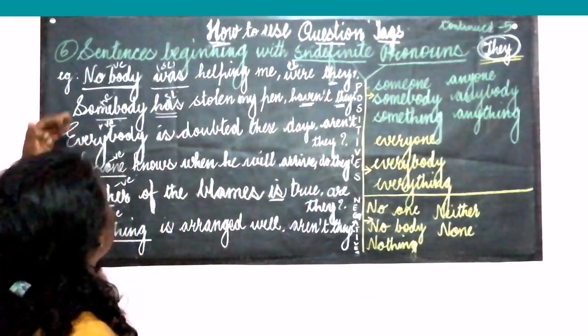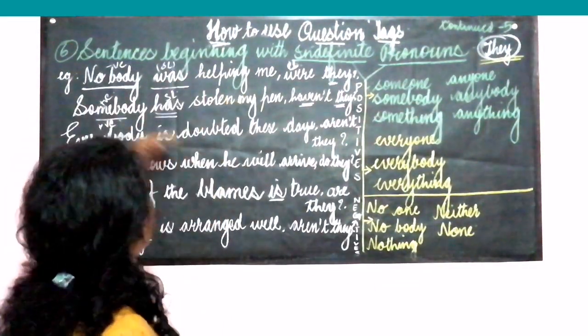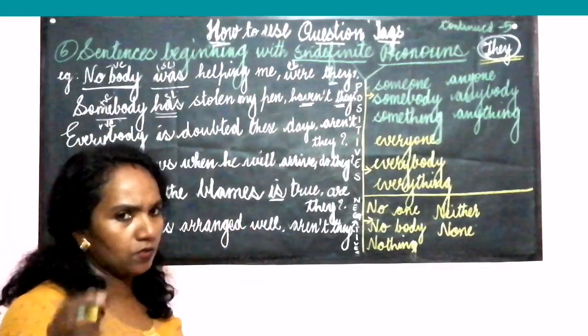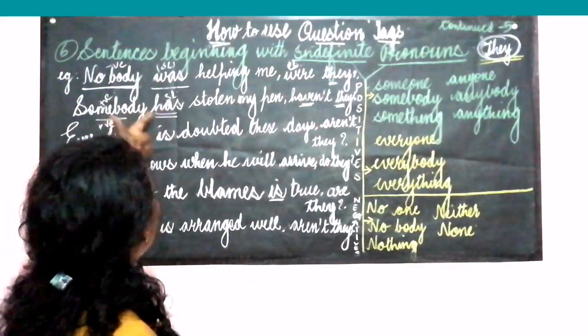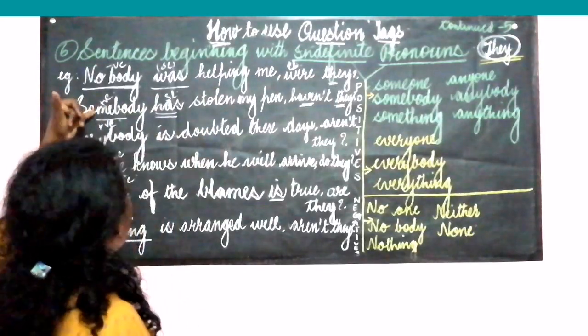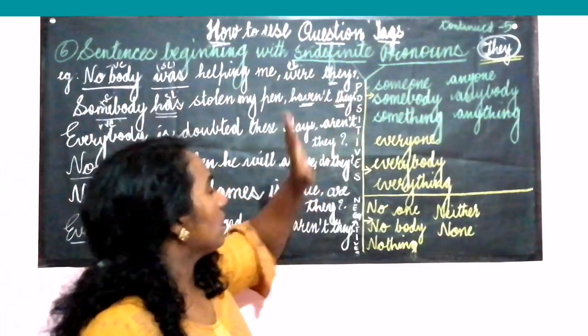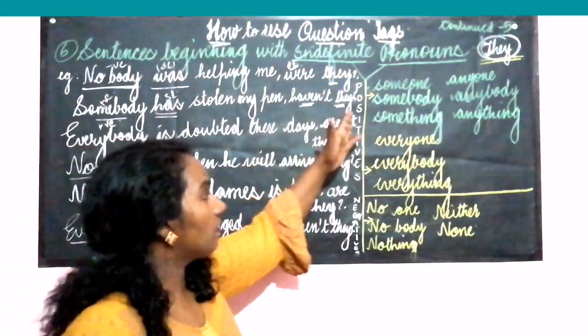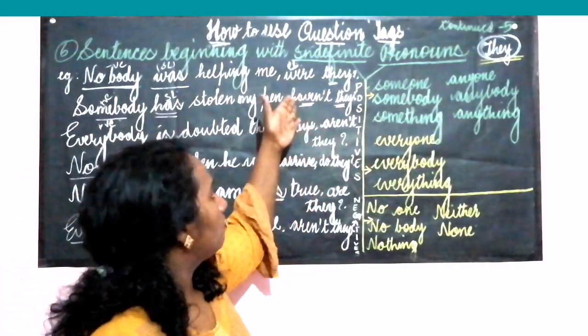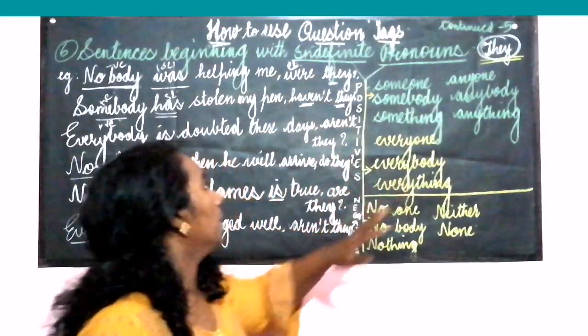Always remember. Second, somebody has stolen my pen. Somebody means any person. That is always singular, therefore we have used the verb has. Somebody is positive, has is singular. But see how we have made our question tag: haven't they. Negative, plural verb, negative tag.